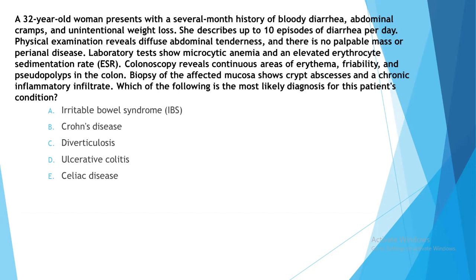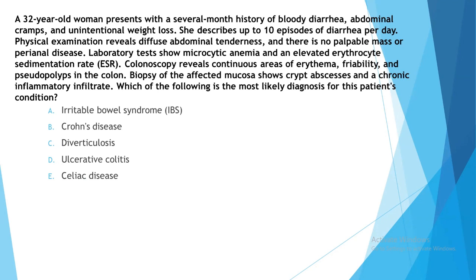Here we can see that the patient has macrocytic anemia and an elevated erythrocyte sedimentation rate. Macrocytic anemia is because of the blood loss, or hemorrhage, through the bloody diarrhea. The colonoscopy reveals continuous areas of erythema, friability, and pseudopolyps in the colon. We know from the Crohn's disease video that in Crohn's disease the patient has skip lesions, but in ulcerative colitis the patient will have continuous lesions. There will be no gap between the two lesions. The lesions will be continuous. And pseudopolyp is one of the complications of ulcerative colitis.